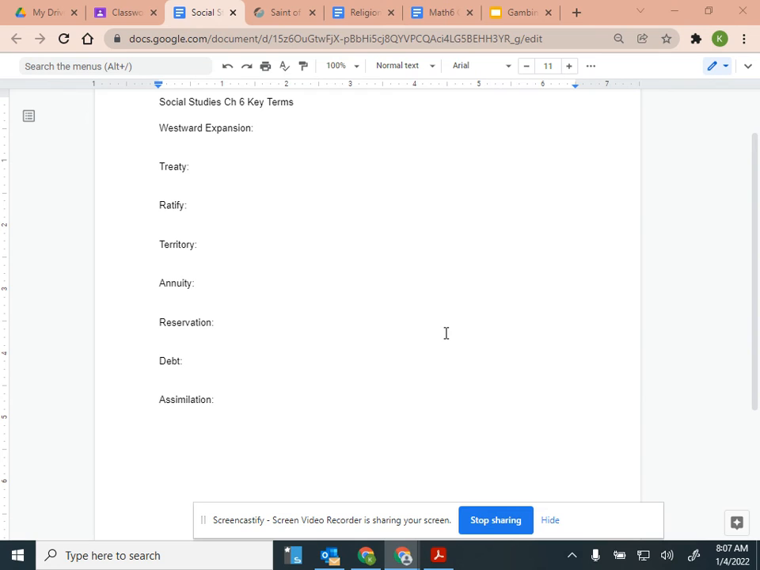So the United States did not always live up to the commitments that it made in the treaties. They would break their treaties.